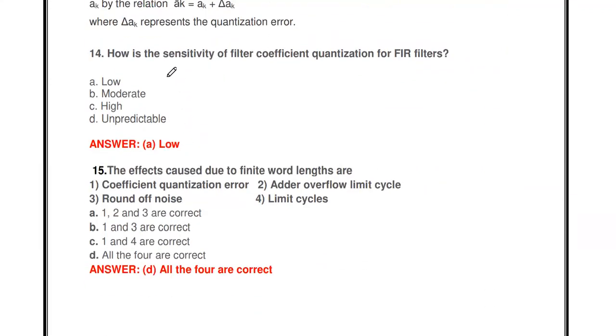Then the next one: how is the sensitivity of filter coefficient quantization for an FIR filter? In an FIR filter, we are performing the quantization process on the filter coefficients. So what about the sensitivity in that case? The sensitivity is low.